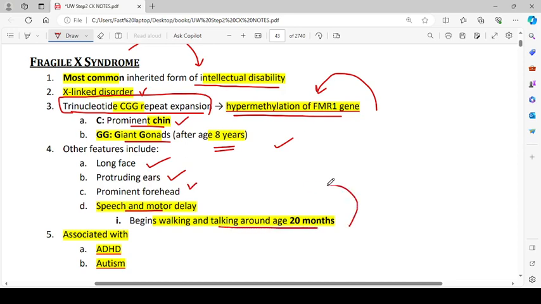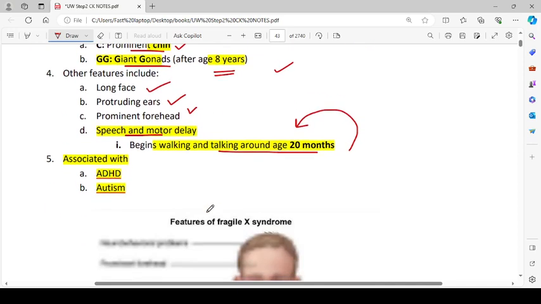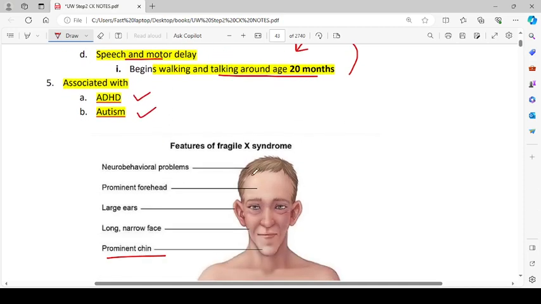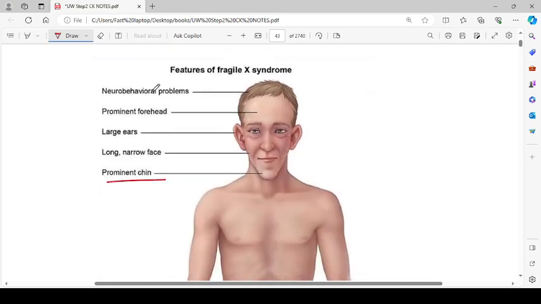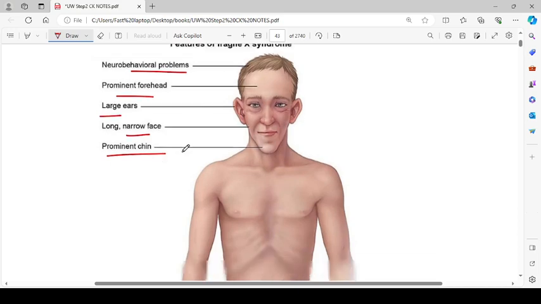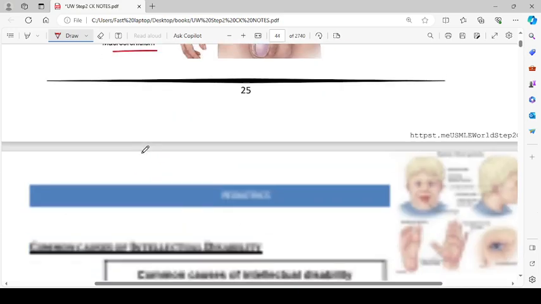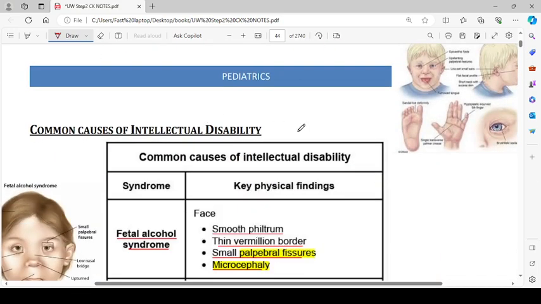around age of 20 months. So there is a speech and motor delay associated with ADHD and autism. So this is a characteristic patient of Fragile X syndrome. There are neurobehavioral problems, prominent forehead, large ears, narrow and long face, and prominent chin will be present along with macroorchidism. Then we have common causes of intellectual disability.